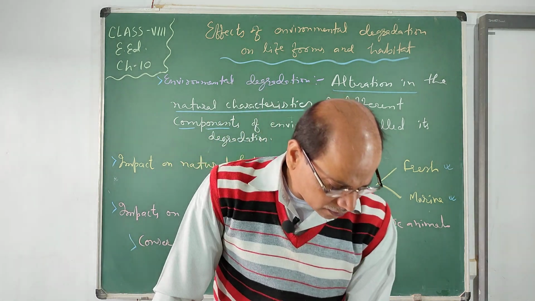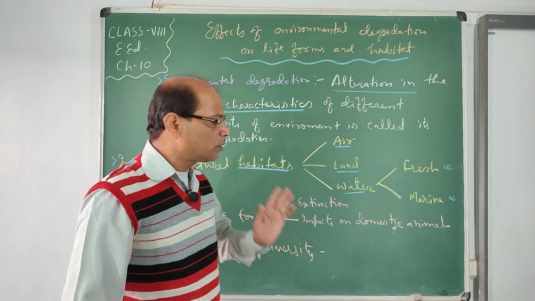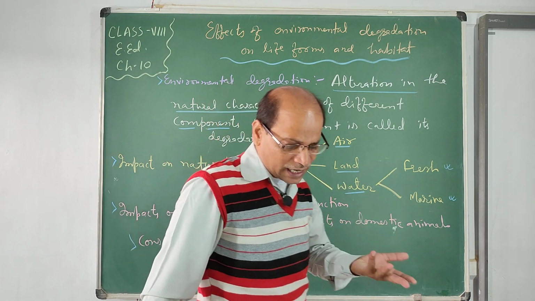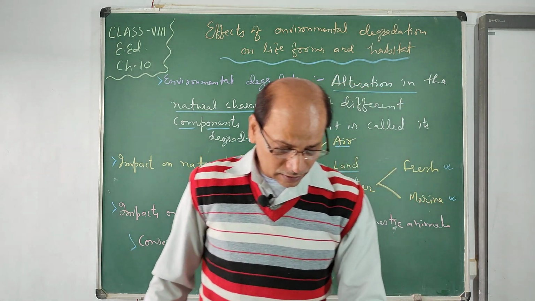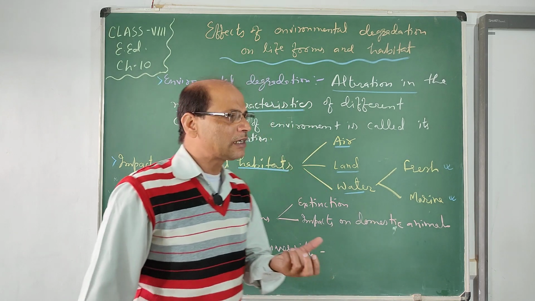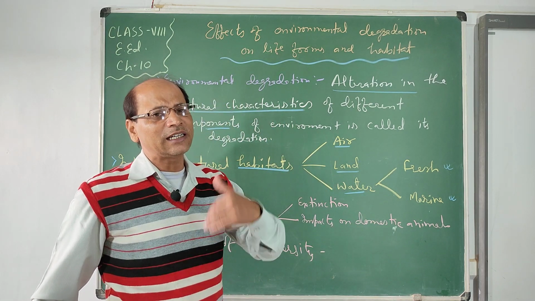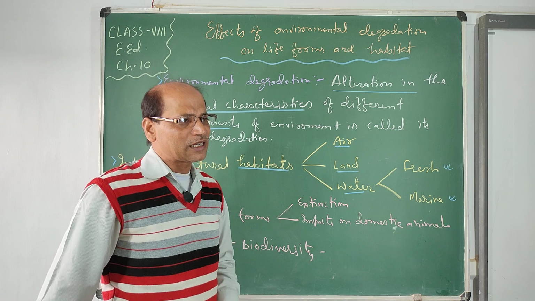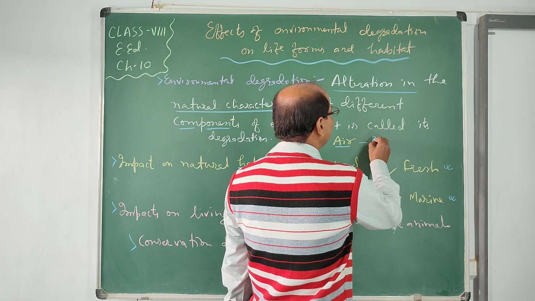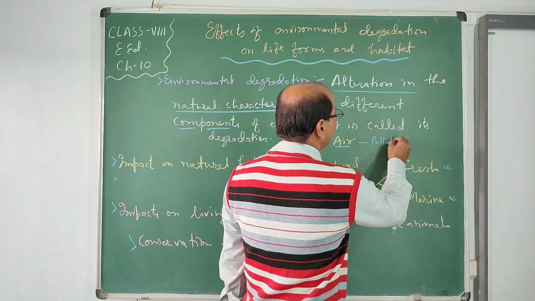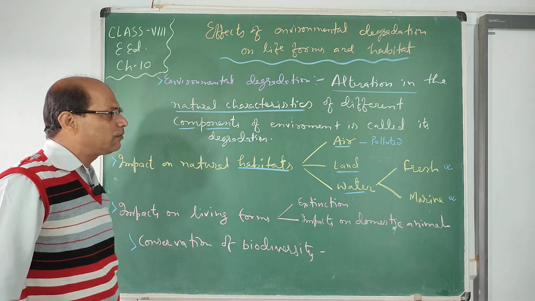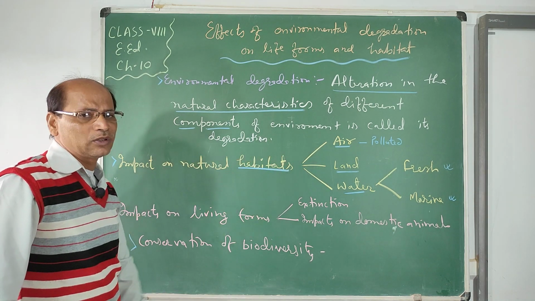See, the air is the most important part of the environment because it provides us breathing capability. So we breathe in air. If air has a mixing of unwanted gaseous substances, dust particles, smoke, then the air becomes filthy. So it becomes polluted, and polluted air is not fit for consumption. So we are unable to live healthy if the air becomes polluted.